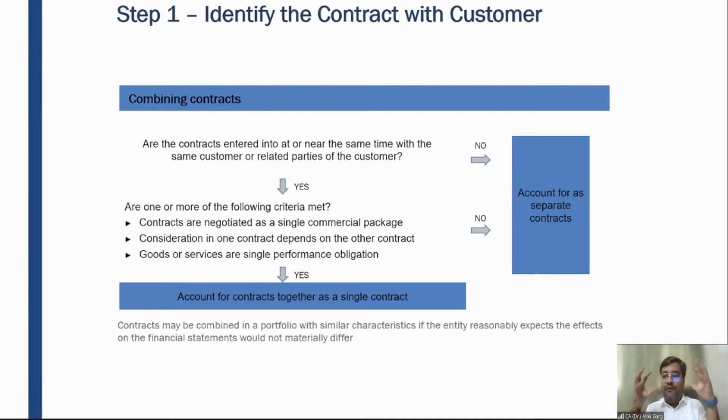These are two different performance obligations, or let's say Sumit is giving me 5000 rupees today and Sumit will pay me 1000 rupees day after tomorrow. Still, these two contracts should be combined and should be seen as a single contract, going by the substance.